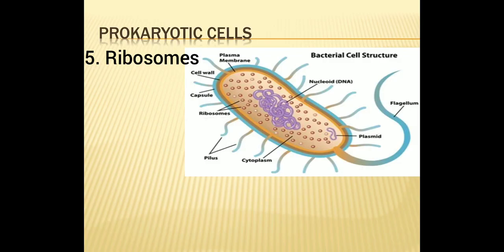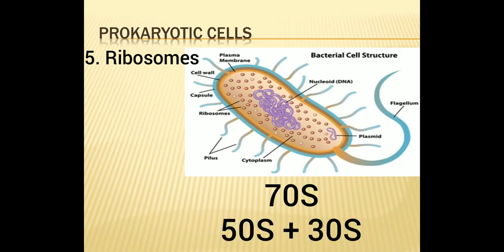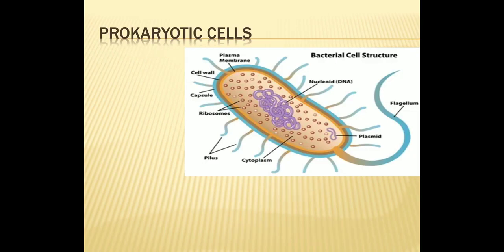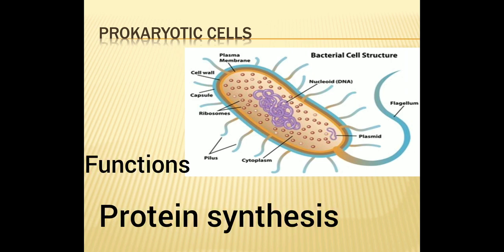Ribosomes are described by their sedimentation rate in Svedberg units, which we write with a capital S. Bacterial ribosomes are 70S, composed of a larger subunit, 50S, plus a smaller subunit, 30S. One is larger and the other is the smaller subunit. Coming to the function of ribosomes, we all know that it helps in protein synthesis.